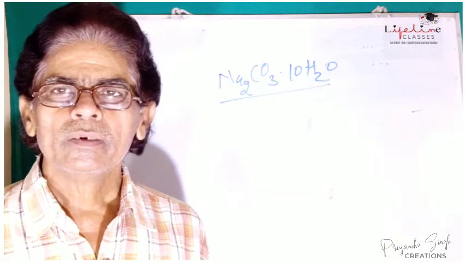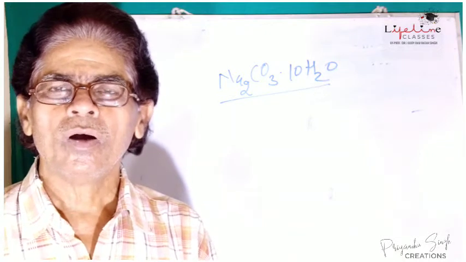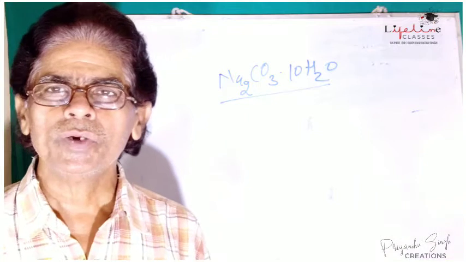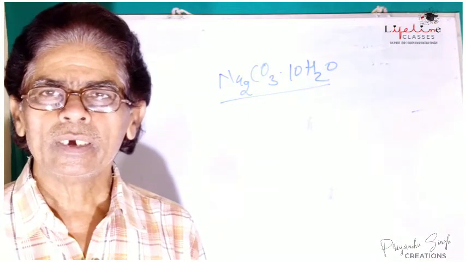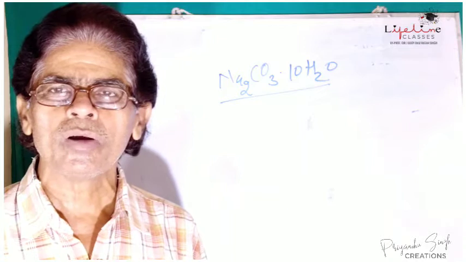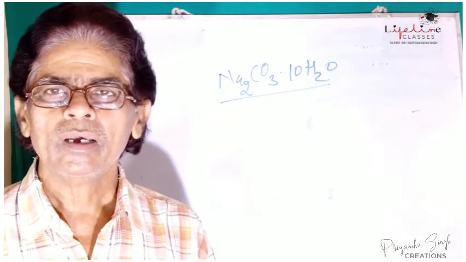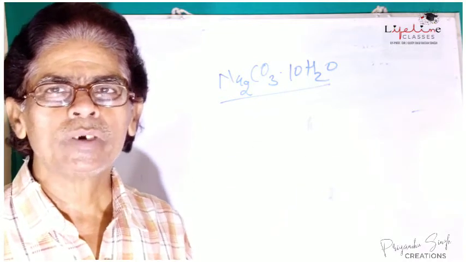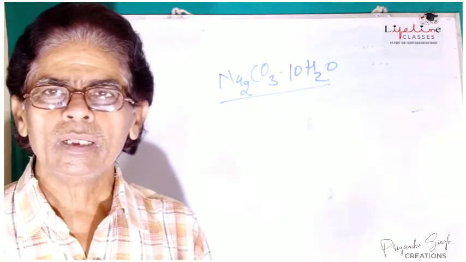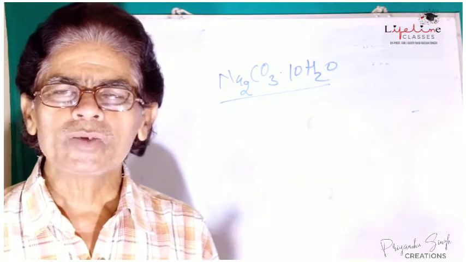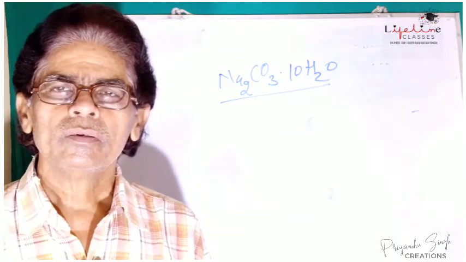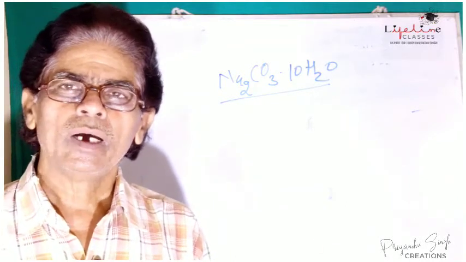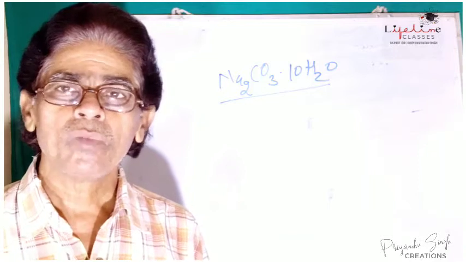This is known as crystallization of sodium salts or any other salts. During the crystallization process, a definite number of water molecules get arranged around the central atom, just like here sodium. So the geometrical shape of the crystals is determined by the number of water molecules.